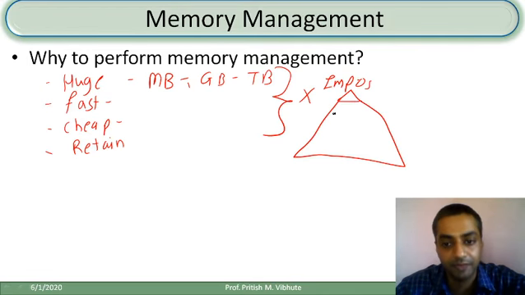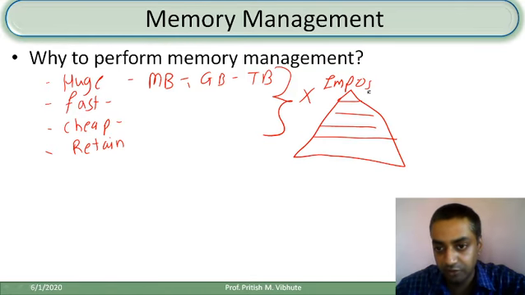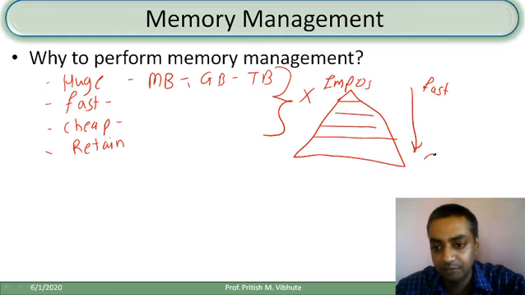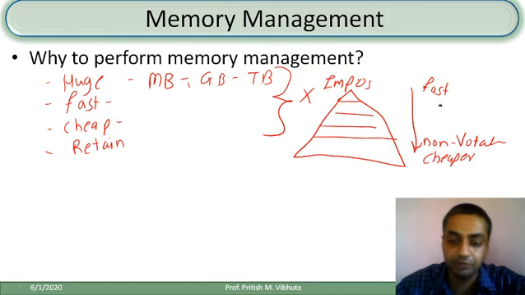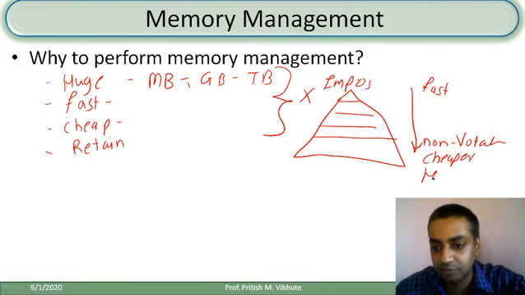We used to form a pyramid like this, and in this pyramid, as you travel from top to bottom, the topmost memory is comparatively fast, whereas the bottommost memory is cheaper. The topmost memory is supposed to be volatile, but the bottommost is non-volatile, or rather we can say it can retain data for a longer duration. We also want the memory to be as huge as possible, so the bottommost memory is huge.